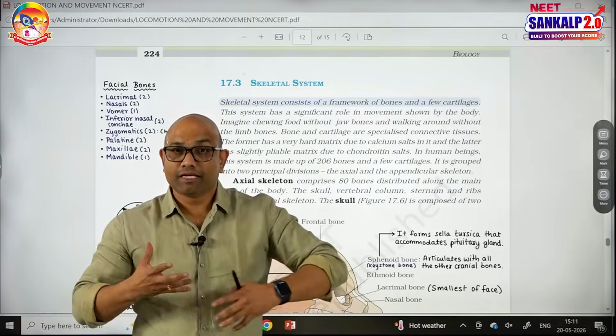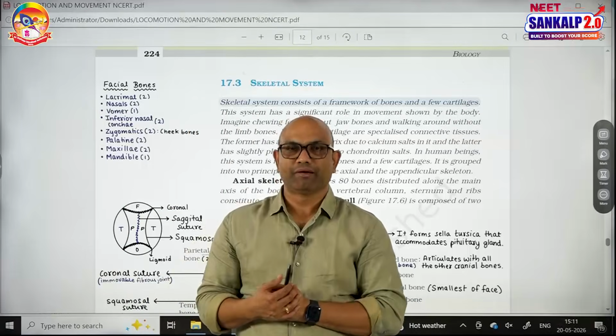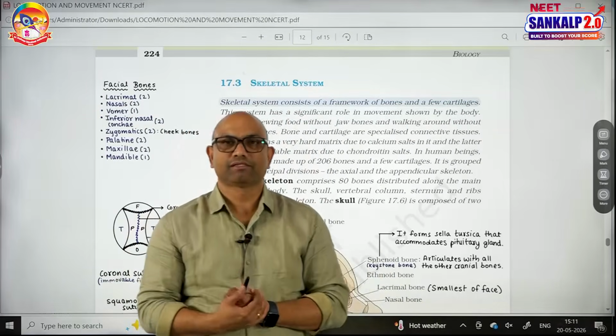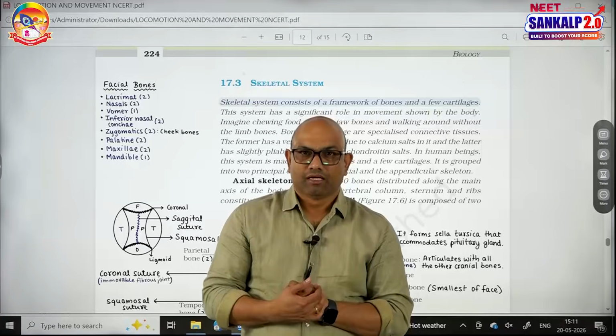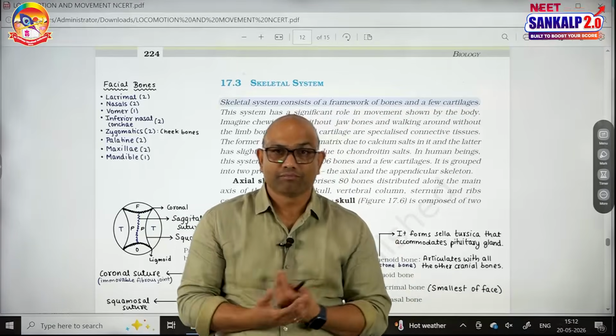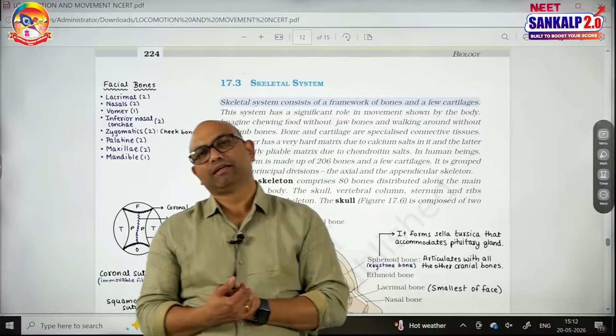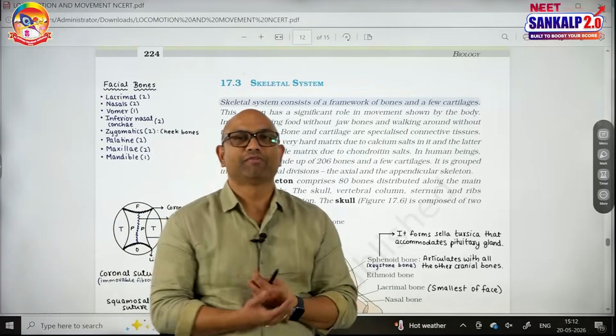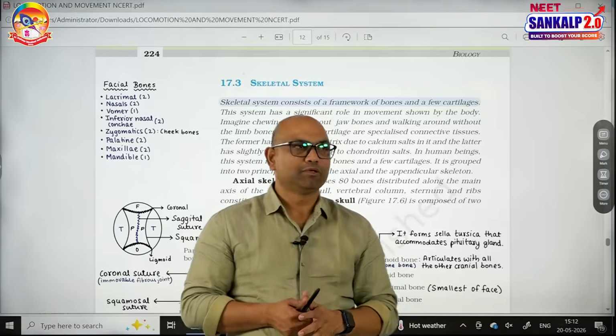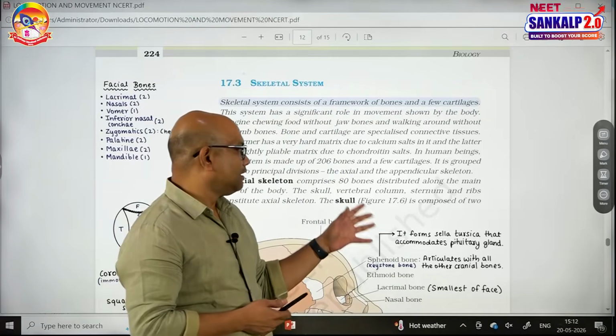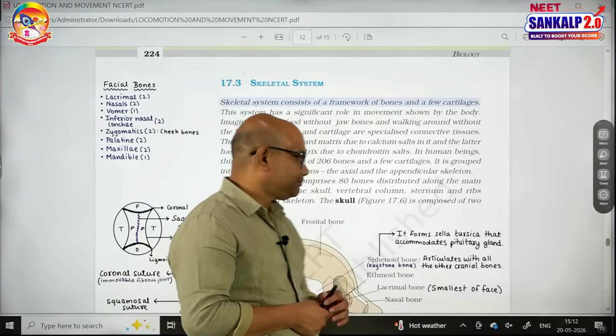Next, the intervertebral disc between vertebrae is made up of fibrous cartilage. Pubic symphysis, and the cartilage between ribs and sternum, costal cartilage. The epiglottis is made up of elastic cartilage. Our larynx is made up of cartilages. They are all examples of cartilages, and they have chondroitin salts.